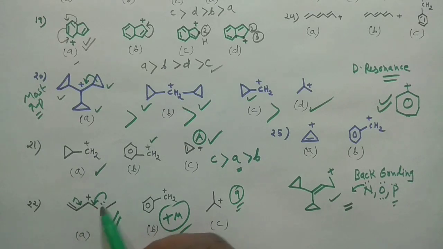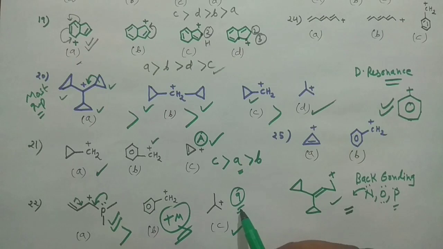Whenever your positive charge is stabilized within the system, it is more stable. And when you are stabilizing the positive charge outside the ring, then it would be less stable. So on this ground, your A should be the most stable one. After that you should have your B, and C would be the least stable, because hyperconjugation is not that fundamental when you compare it with mesomeric effect and back bonding. Here two factors are there, back bonding and conjugation. Here only one effect is there, hyperconjugation. So A is more stable than B and D is more stable than C.